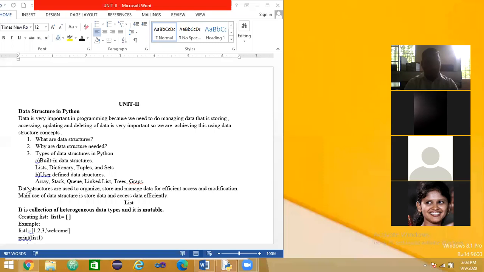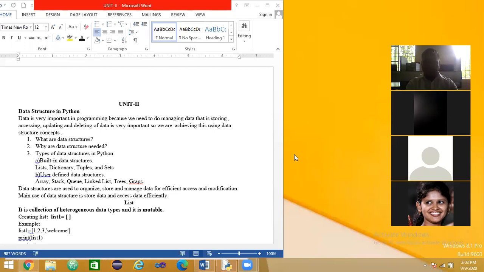See here, data structures are used to organize, store, and manage data for efficient access and modification. The main use of this data structure is storing the data and accessing the data.